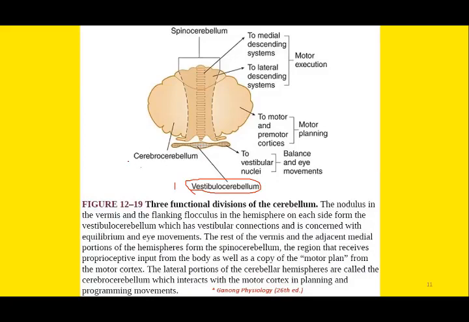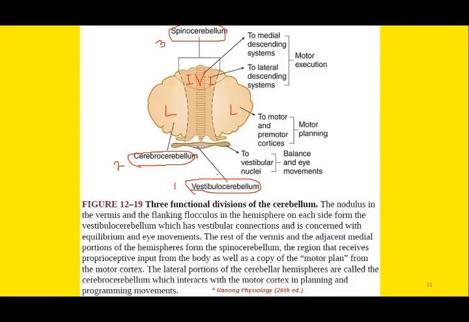Then comes the region of cerebrocerebellum, the second division. Cerebrocerebellum includes the lateral zones on each side. This capital N indicates the lateral zones. And the third portion is spinocerebellum. This is the third part of cerebellum. Spinocerebellum includes the vermis area as well as the intermediate zones on either side of the vermis. So these are the three functional divisions of cerebellum.